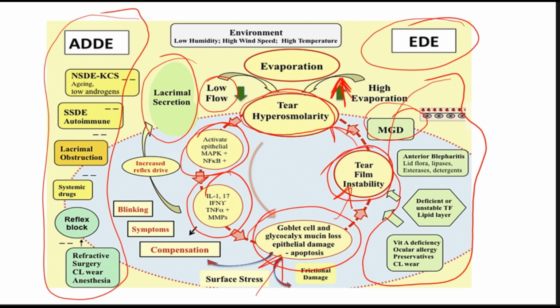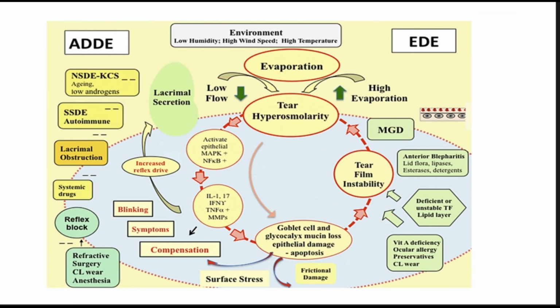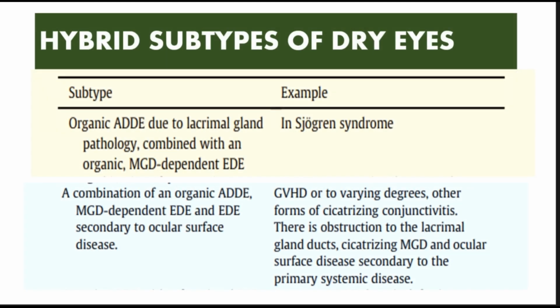So this is entirely a vicious cycle that keeps on propagating, and you can see the patient can enter this vicious cycle with one problem. For example, a patient actually develops dry eye disease because of lacrimal obstruction. But ultimately, the patient is going to land up in the tear film instability component, leading to increased evaporation and evaporative dry eye disease, right? So what we deal with is not one single entity of dry eye.